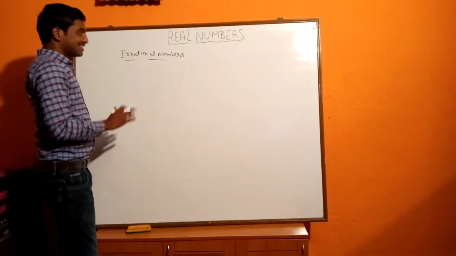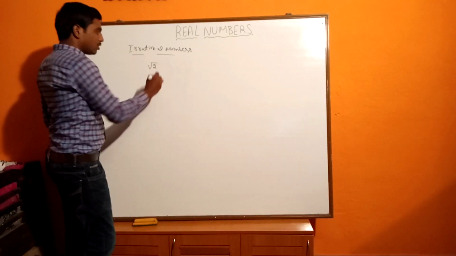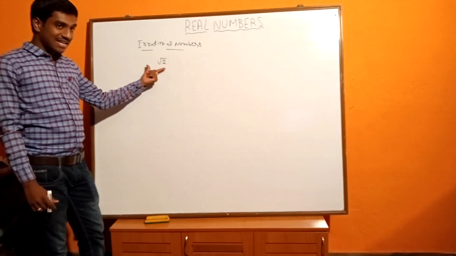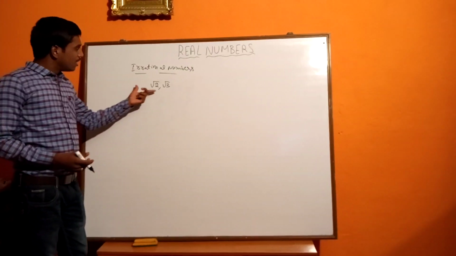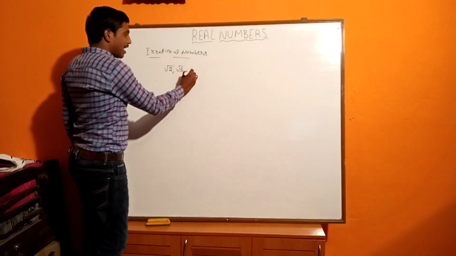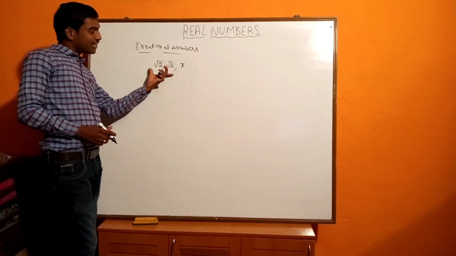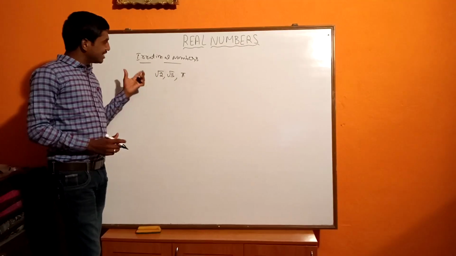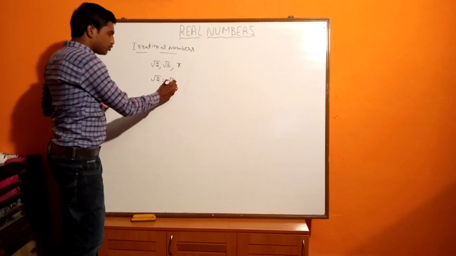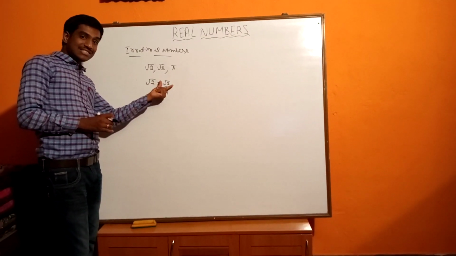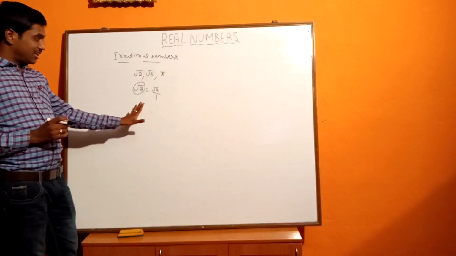For example, some numbers we cannot express in the form p by q, like square root of 2. We cannot express square root of 2 in p by q form, and for example square root of 3. So these examples are irrational numbers. And pi. There are so many examples; I am giving a few. These numbers we cannot express in the form p by q, so these numbers are called irrational numbers. You can say that square root of 2 I can write as square root of 2 divided by 1, but square root of 2 is not an integer here. So square root of 2 is not a rational number, and hence it is an irrational number.